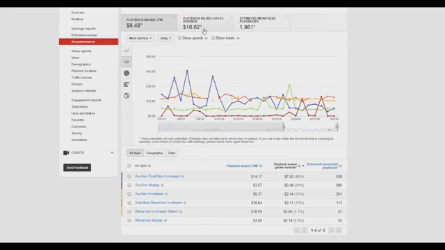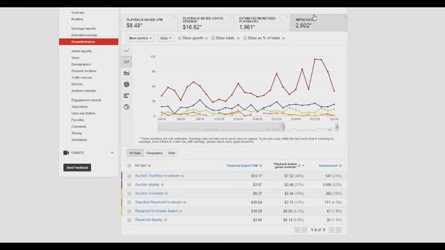These are the three things you really need. Just ignore all this down here. It doesn't help you in any way, and I already ran you through what they all mean. And then you can also see your impressions right here, but those don't really matter. That's when they don't actually click on it or anything. It's just when they view the ad, like the ad at the bottom or to the right. But these three are the three things you pretty much need right here. So hopefully that cleared some things up.